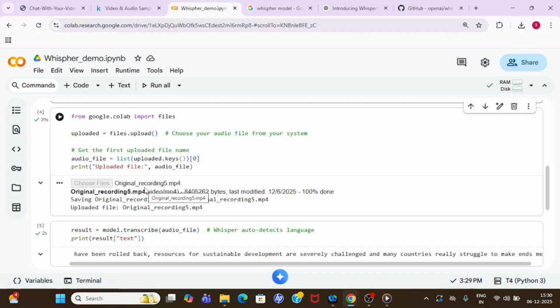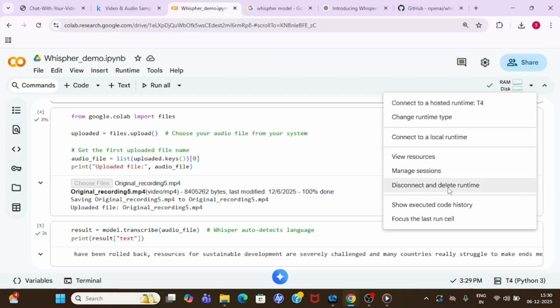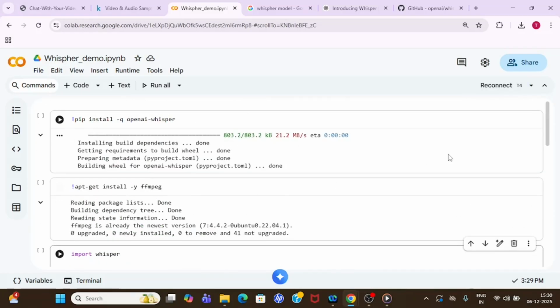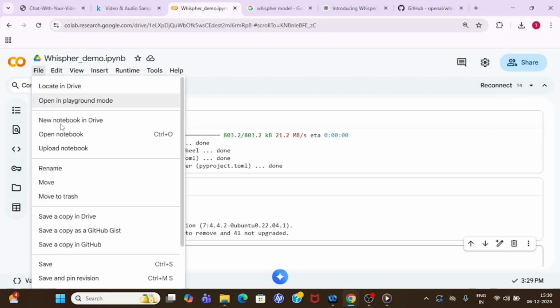For that, I'm going to take a new Colab notebook. Since we know that this model is working fine, I'm going to terminate this. What you can do is simply click on disconnect and delete runtime. Otherwise, I think it will not allow you to run multiple Colabs on GPU at a time. So I am going to disconnect the runtime. Don't worry, whenever you need this file back, you can simply click on reconnect. It will connect and start executing one by one, and then your model will be ready again, right? So now let me take a new file node.